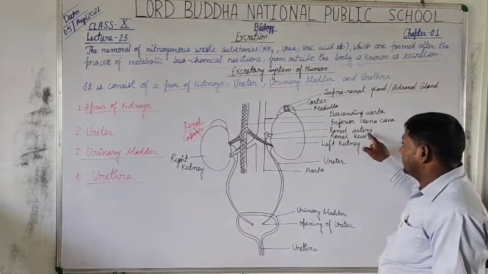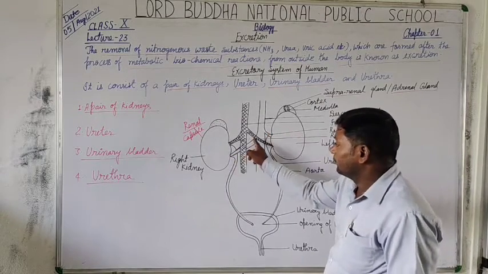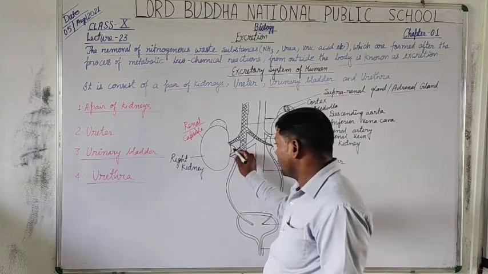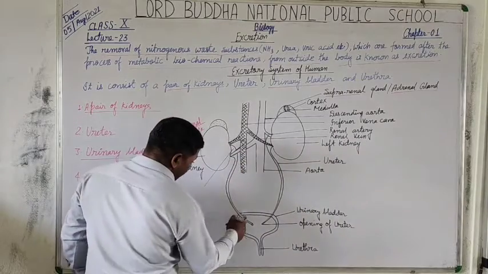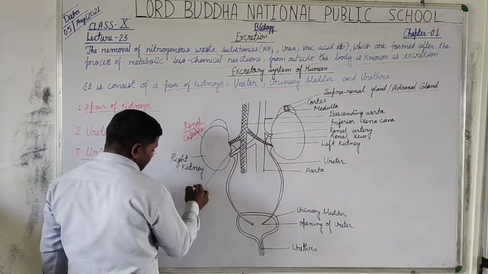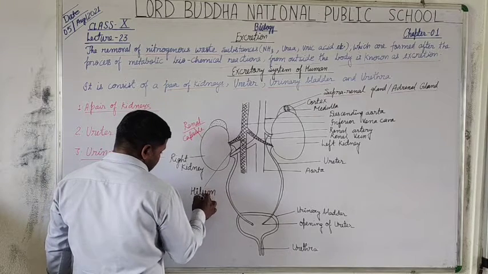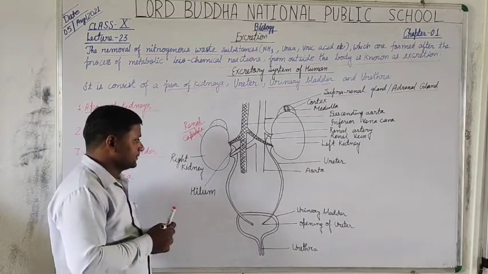And this, students, is the renal artery, which enters both the left and right kidney through the region called the hilum, from where the ureter arises.